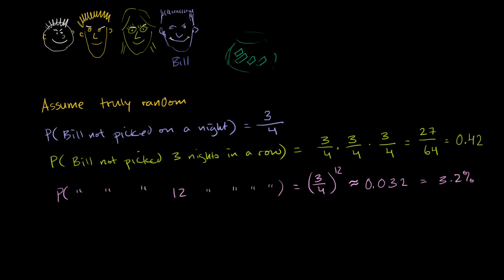This is a fairly low probability that it would happen by chance, so you might be tempted to reject the hypothesis that it was truly random, that Bill is cheating in some way. And you could imagine, if it wasn't 12 in a row but 20 in a row, then this probability becomes really, really small, and your hypothesis that it's truly random starts to really come into doubt.